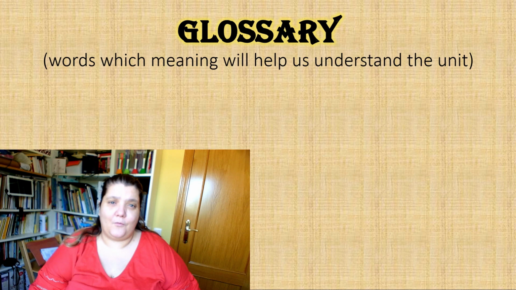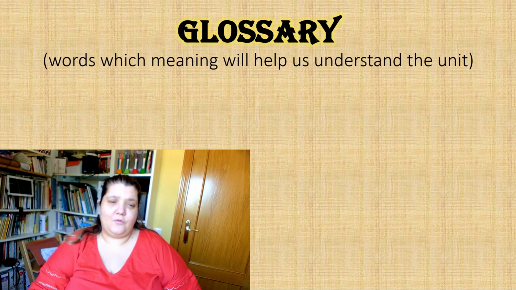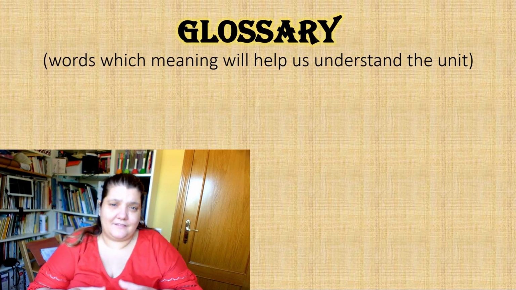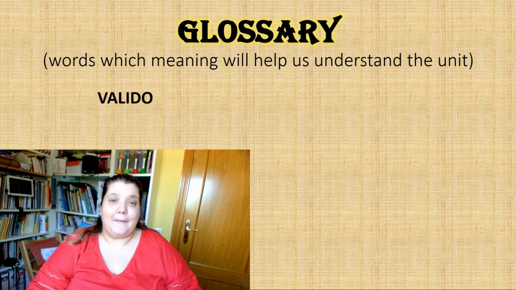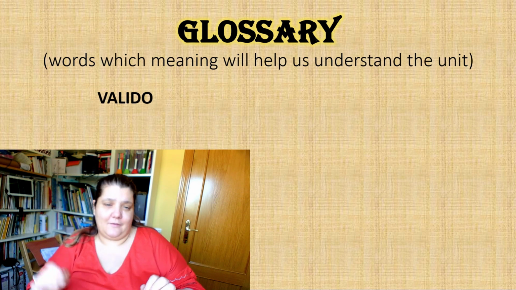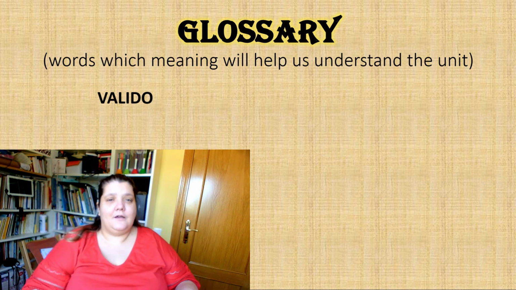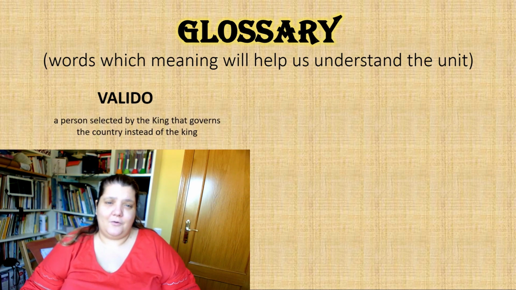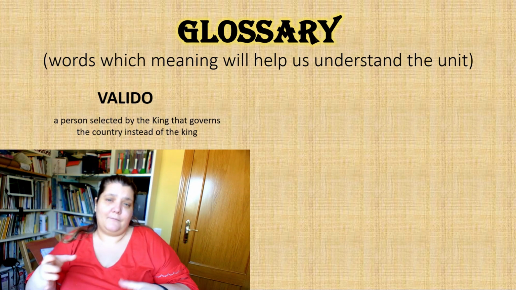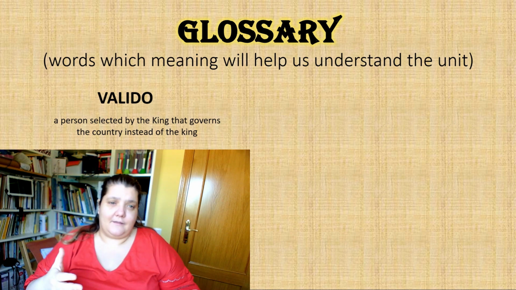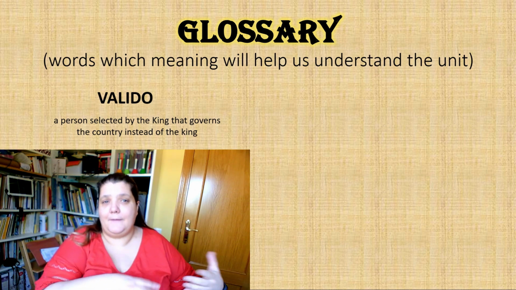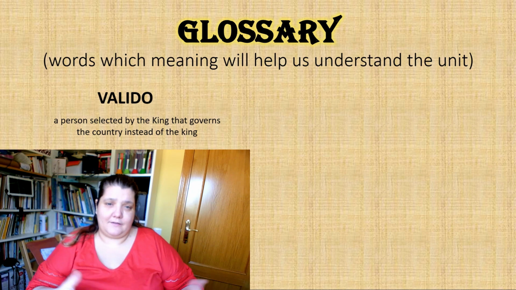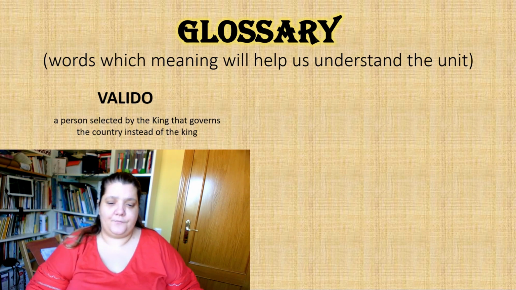So we're going to start learning some words, some glossary, some important words, which will help you understand some parts of the unit. The first one is válido, and it's not válido with the tilde, it's válido. A válido is a person who was selected by the king to govern instead of him. For example, I am the king and I don't want to govern, and I choose another person to be my válido, to be the person that will govern in my position.